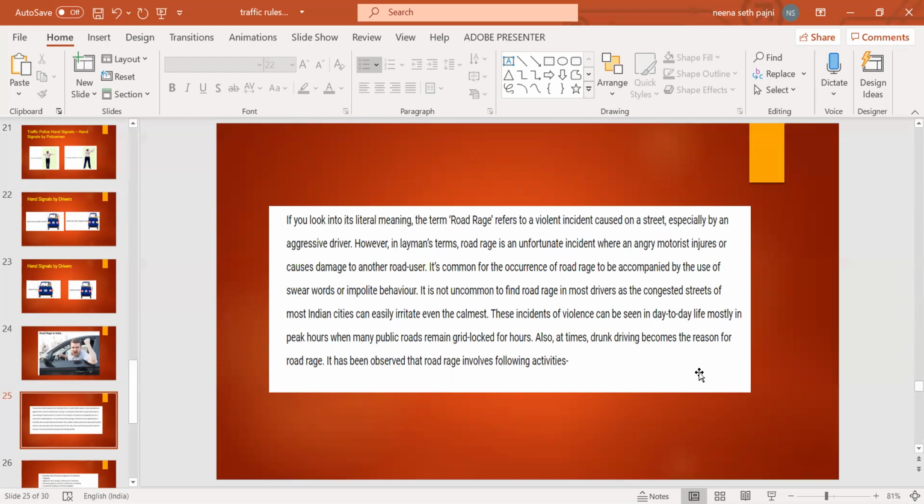These incidents of violence can be seen in day-to-day life, mostly in peak hours when many public roads remain gridlocked for hours. Also, at times, drunk driving becomes the reason for road rage.